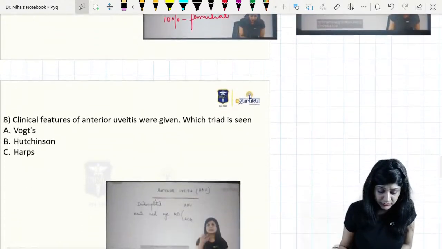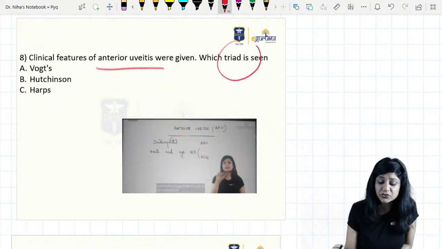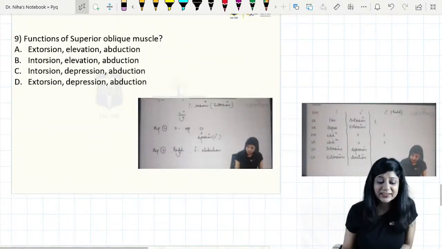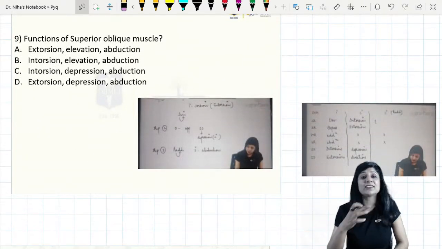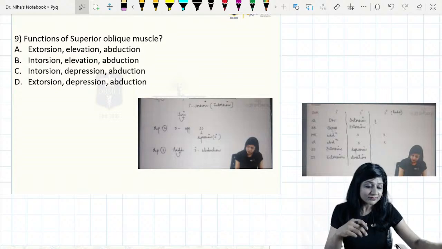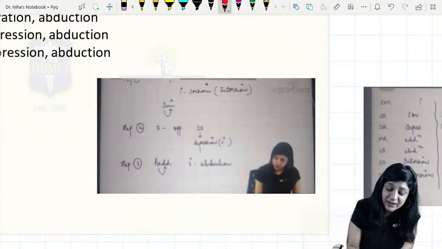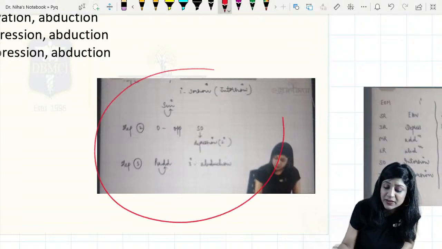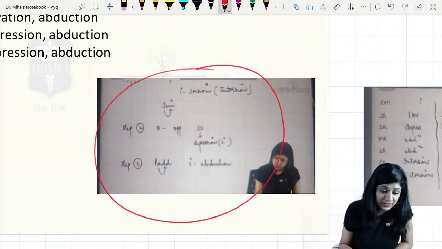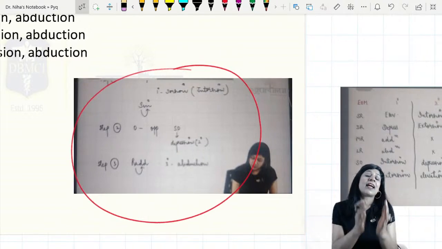Okay. I think somebody has confused this, the clinical features of anterior uveitis. I think which triad is seen is in acute congestive glaucoma. And finally, this is one question that I say to everyone: in squint you should know the actions of superior oblique, and in the class I have given you the example of superior oblique only, when I taught you the actual method of finding out the action of a particular muscle.